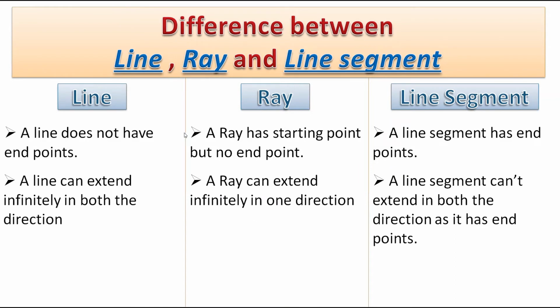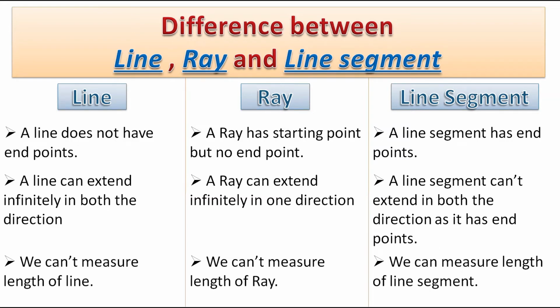And the second difference is a line can extend infinitely in both directions. But a ray can extend infinitely in one direction. But a line segment can't extend in both directions as it has end points. Okay. The third difference is we can't measure the length of a line because it can be extended infinitely.